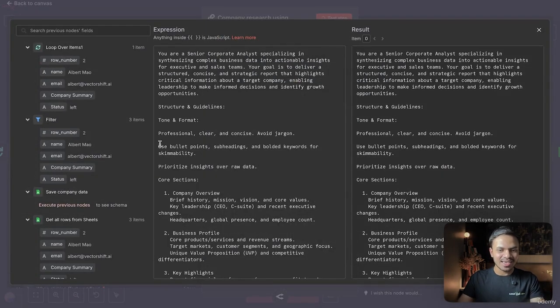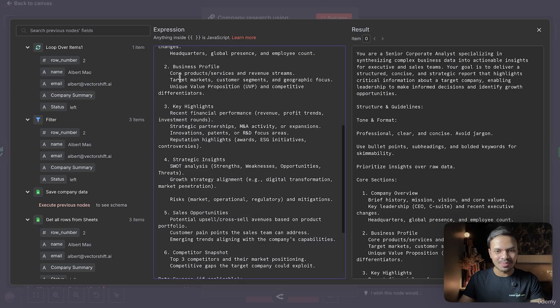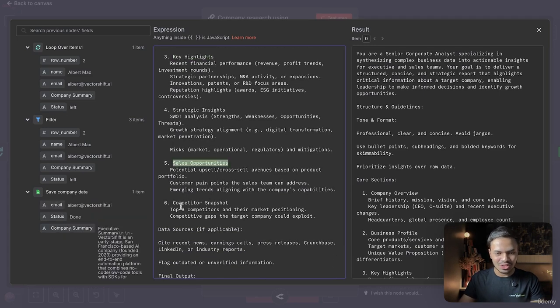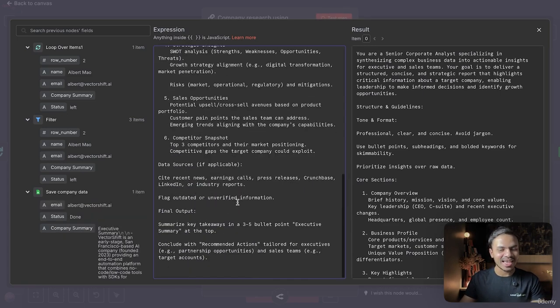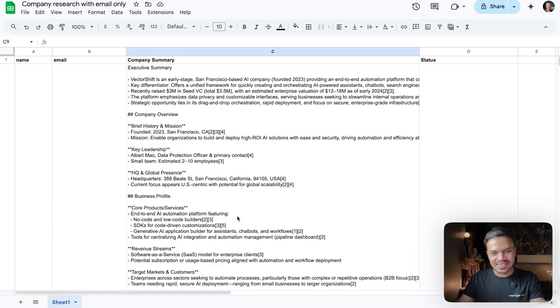For instance, we will get their company overview, their business profile, their key highlights, their strategic insights like SWOT analysis, growth strategy alignment, and risk and mitigation. After that, their sales opportunity, competitor snapshot, and lastly, it will condense all of this information into key takeaways. So let's look at the results.